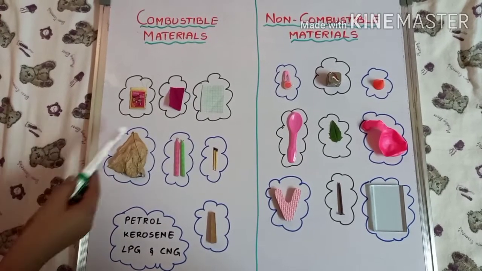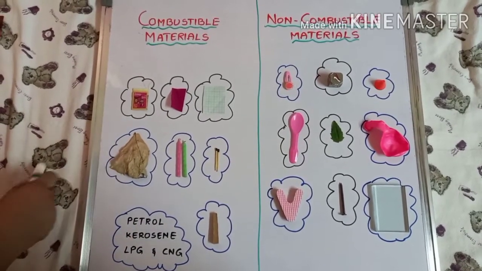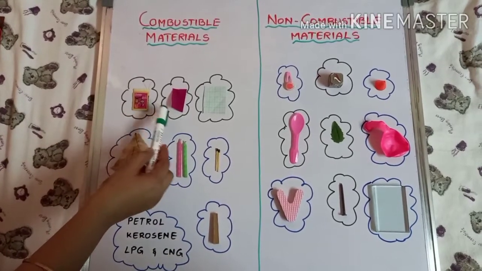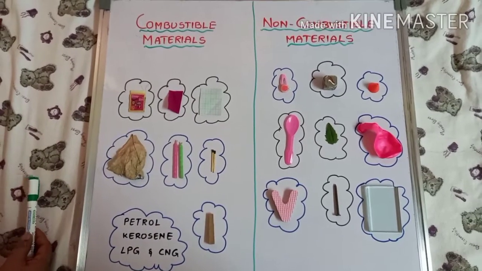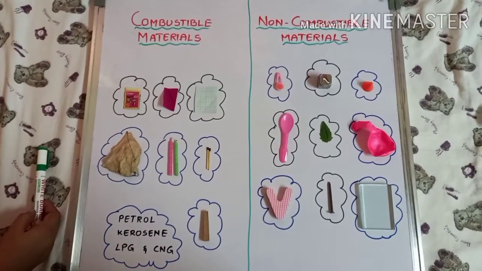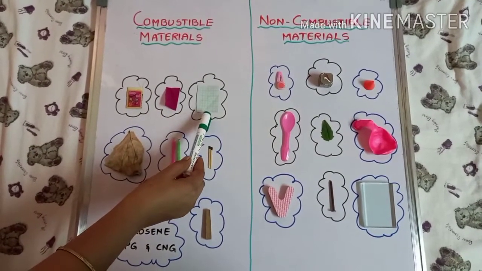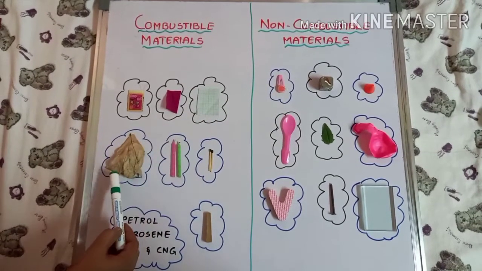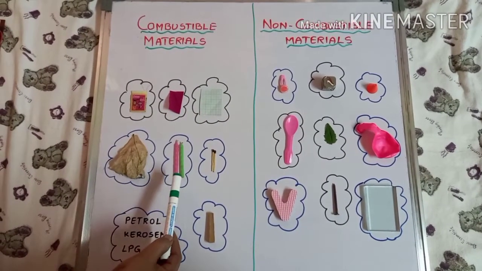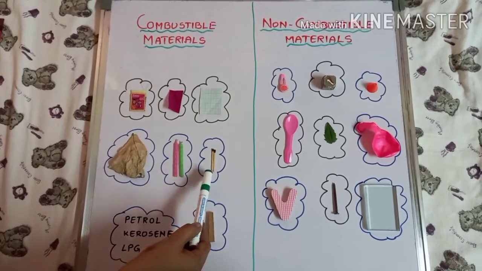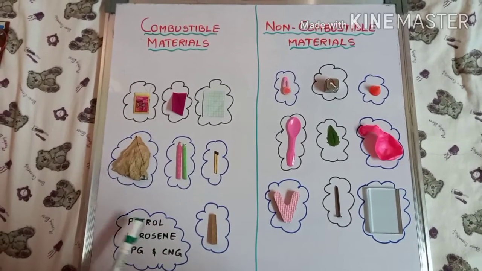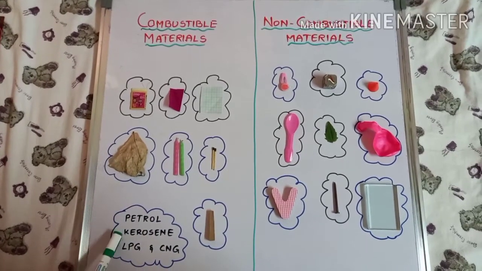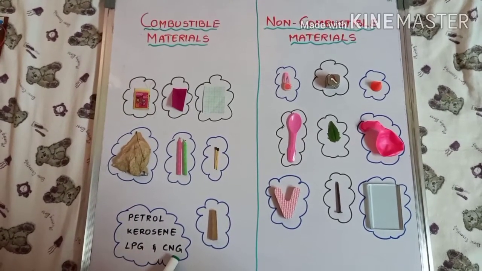Now, coming to this, you can see a piece of cloth here, and here the pieces of cloth, they can burn in the presence of air, and so they are called combustible materials. Coming to here, a piece of paper, dry leaf, the wicks of candle, matchstick, wood, a piece of wood, and coming to petrol, kerosene, LPG and CNG.